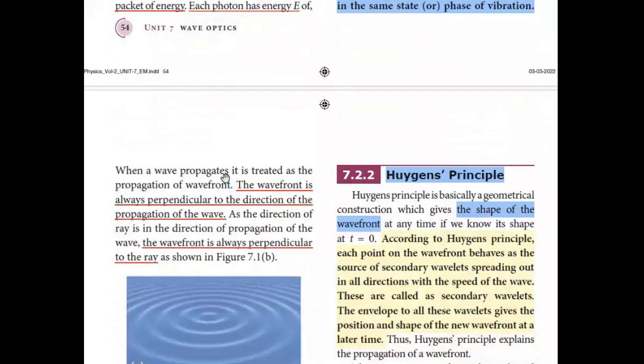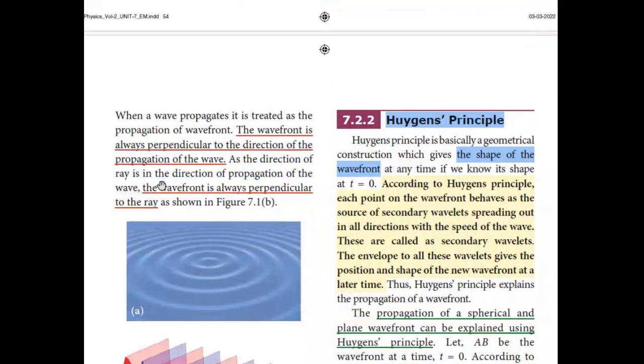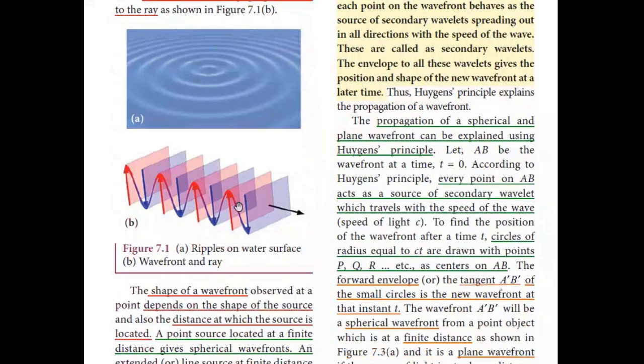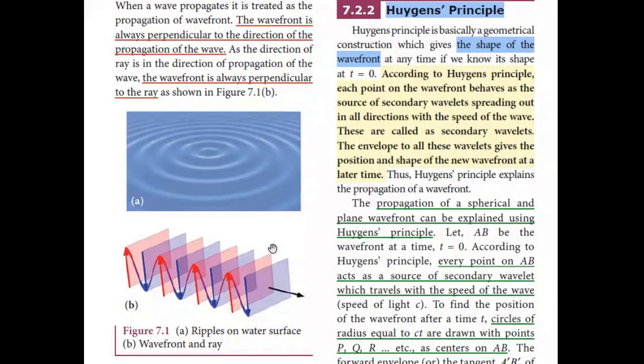When a wave propagates, it is treated as the propagation of a wavefront. The wavefront is always perpendicular to the direction of propagation of the wave. As the direction of the ray is the direction of propagation, the wavefront is always perpendicular to the ray, as shown here. You can see the plane wavefronts, and they are perpendicular to the direction of propagation.